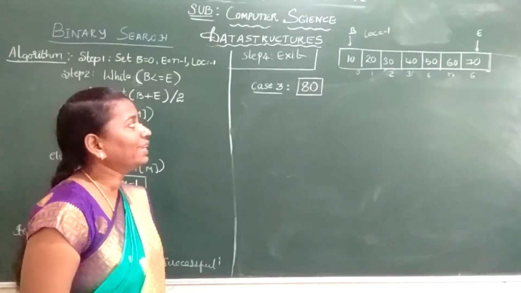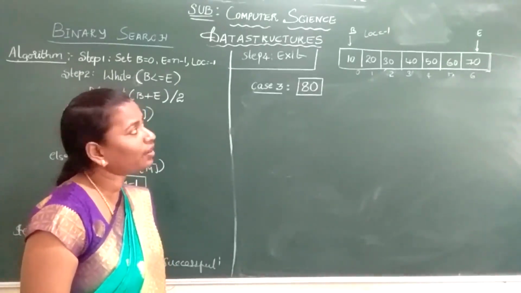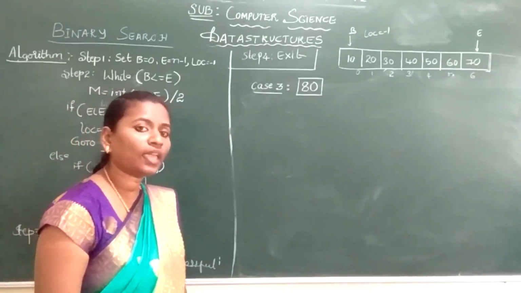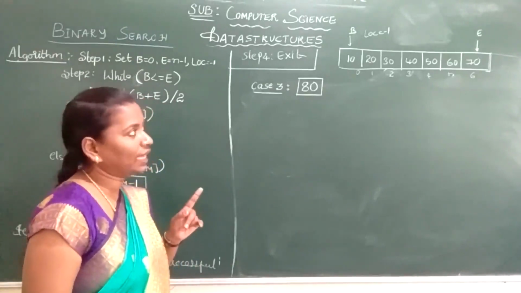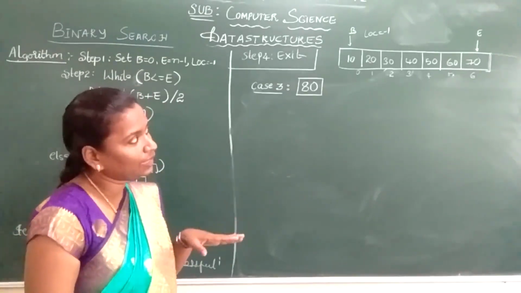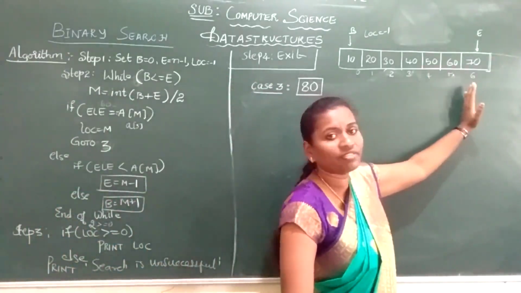Guys, next we have taken case 3. I have taken the search element as 80. But see, whether 80 is present in the given array, it is not present. So I discussed 2 cases. First case is what? I have taken the search element 60. So it is present in the upper bound after your mid element. So we will start the search from the second half.